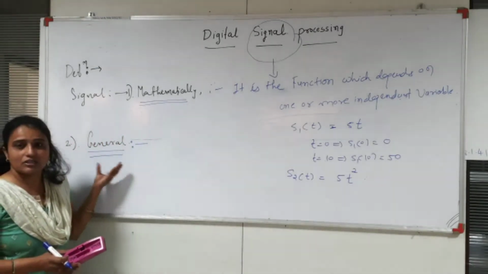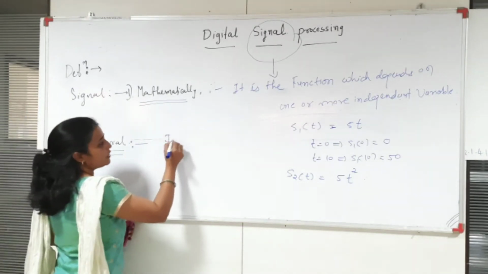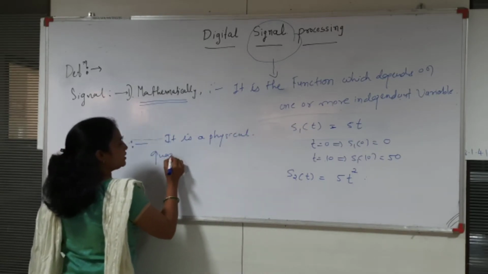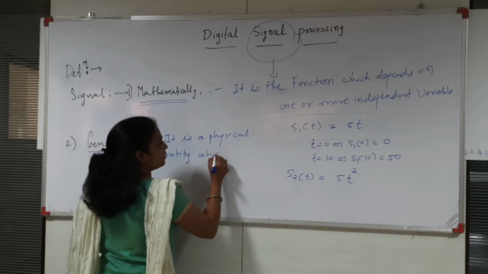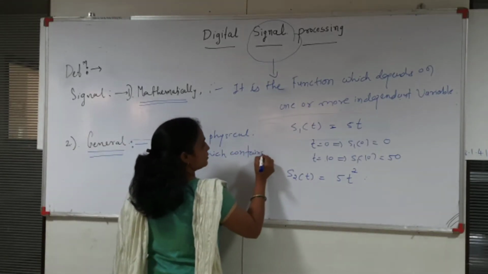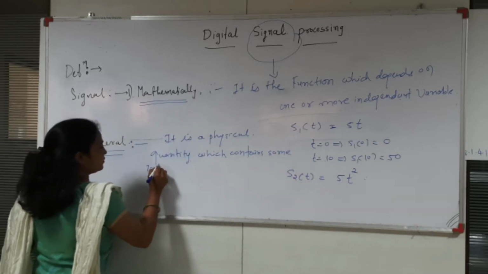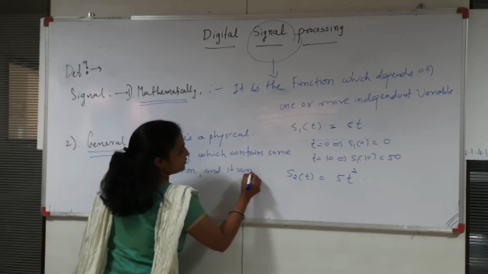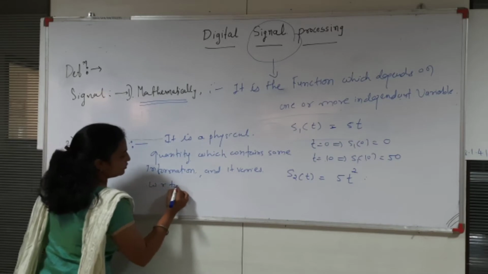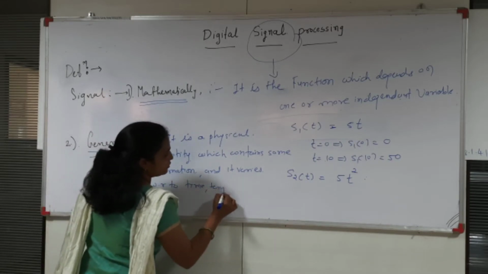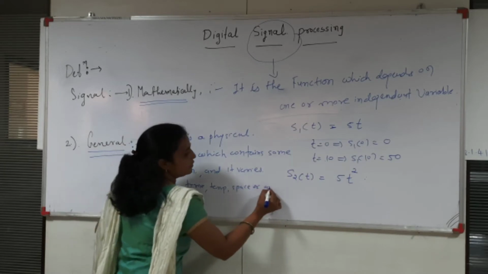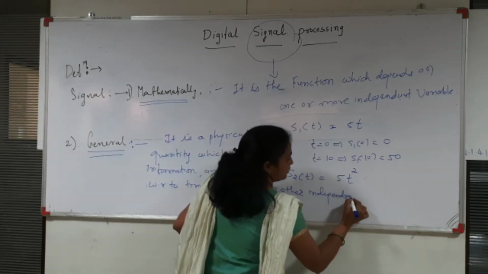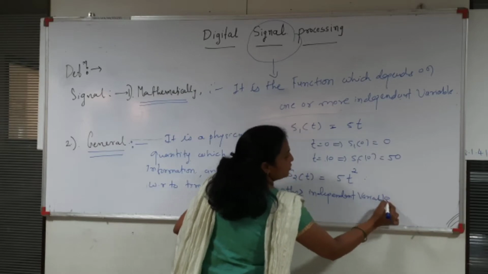In the general definition, we can say that it is a physical quantity which contains some information, and it varies with respect to time, temperature, space, or any other independent variable.